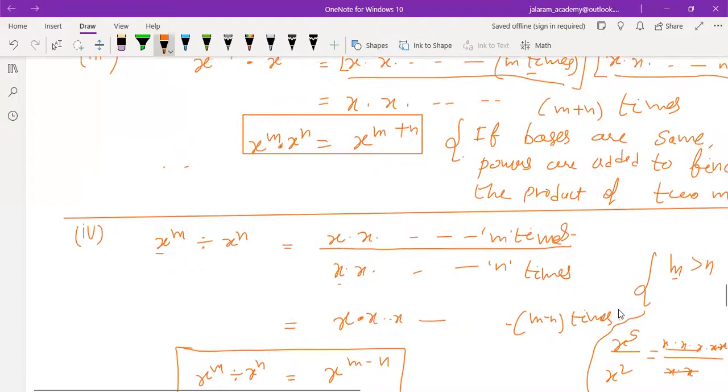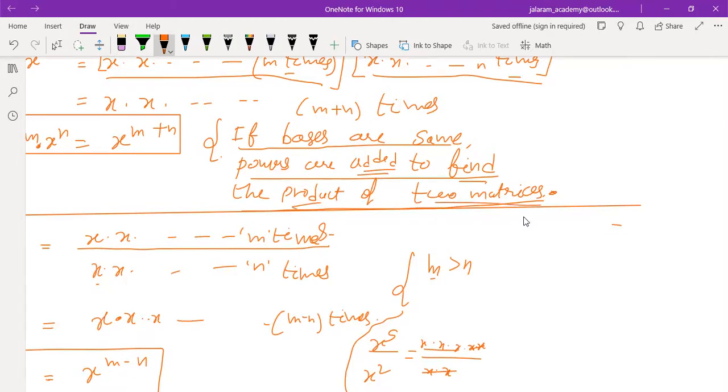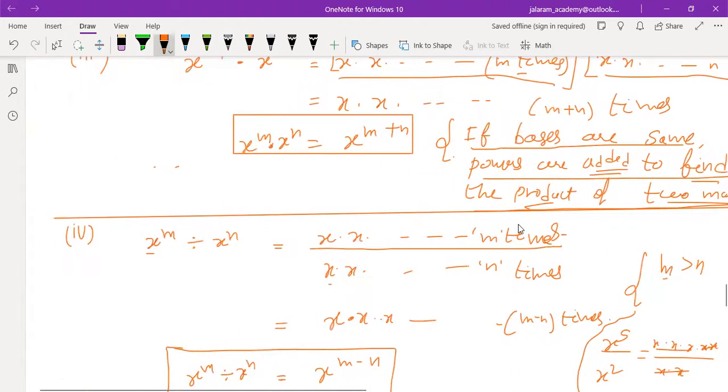This is same as we have written here. If bases are same, powers are added to find the product of two indices. And then what is the rule now? If bases are same, powers are subtracted to find the quotient of two indices. Okay, is that clear to everyone? Yes, sir.